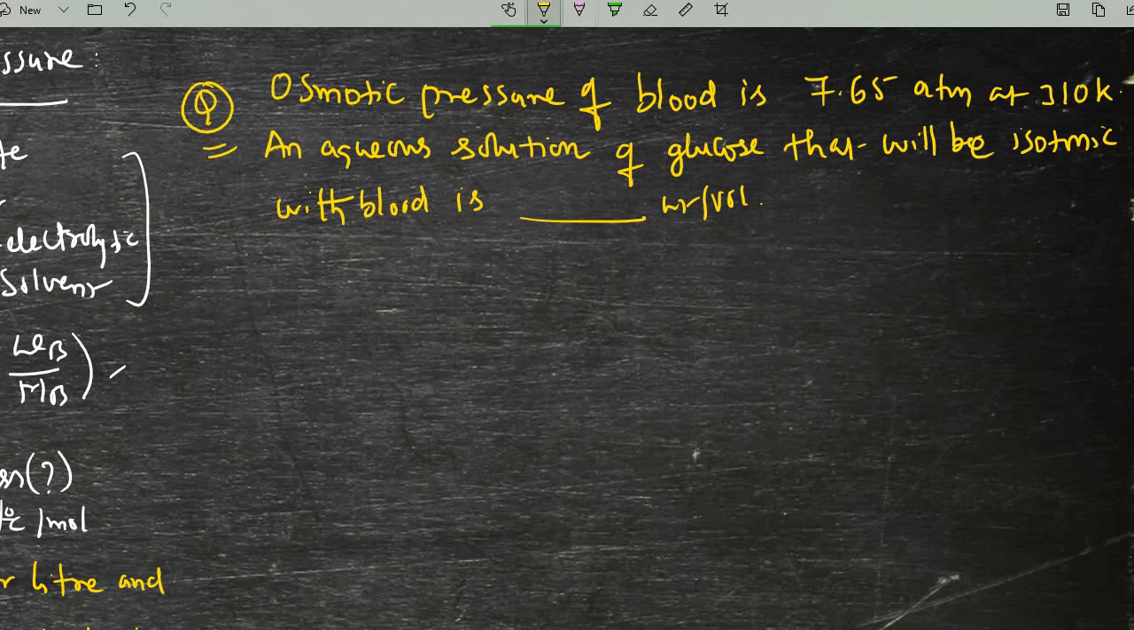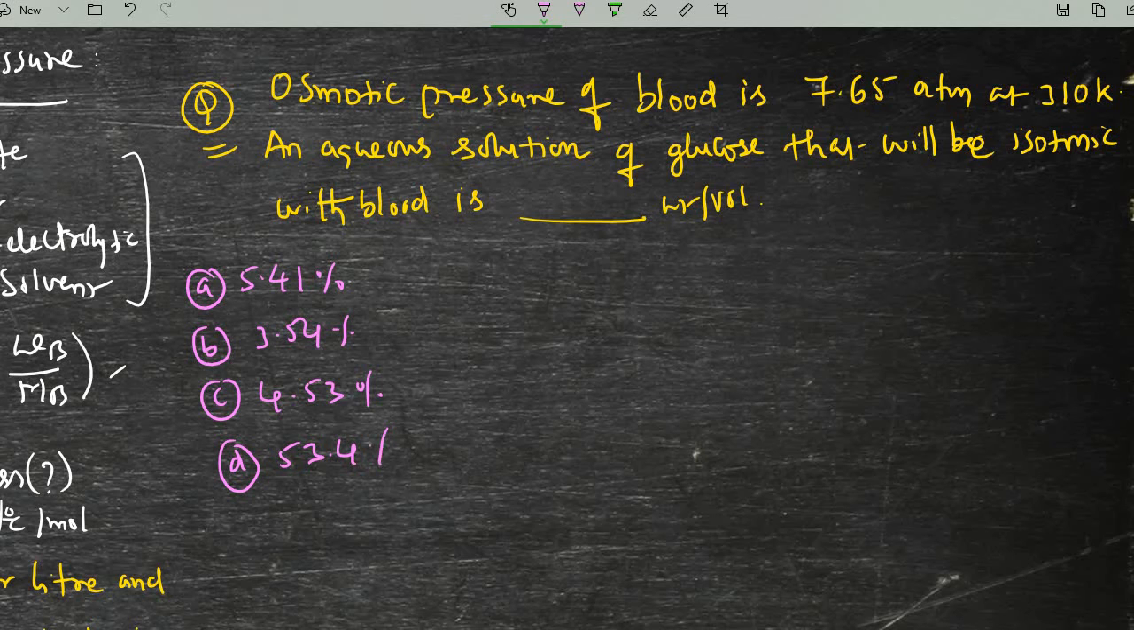We have options for this question. First option they are giving is 5.41%. Second option they are giving 3.54%. C option they are giving 4.53%. And the last one they are giving 53.4%.